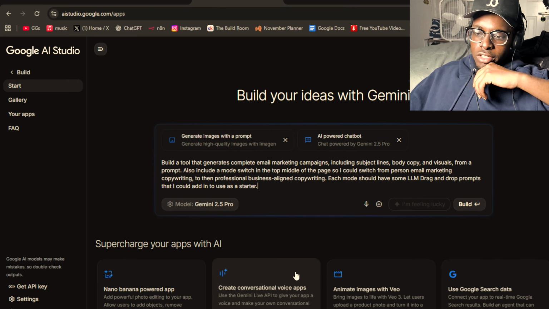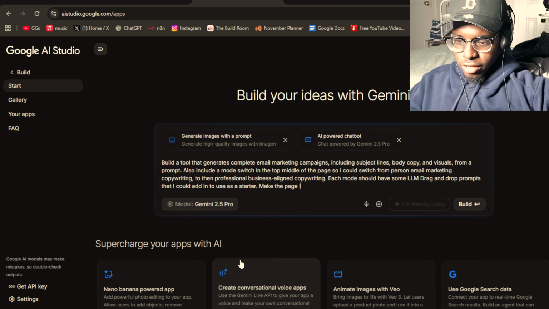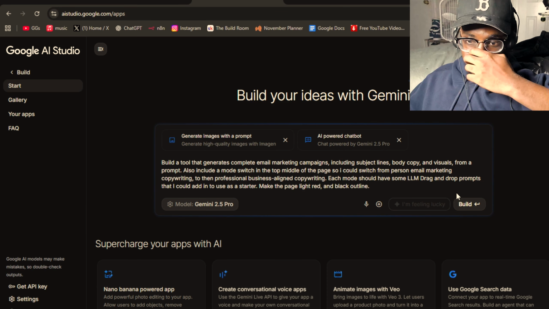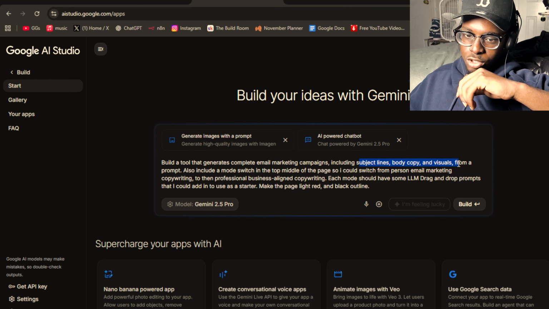I want a specific style too. So let's say make the page light red and black outline. All right, so that's the idea. Build a tool that generates complete email marketing campaigns, include subject lines, body copy, and visuals from a prompt.